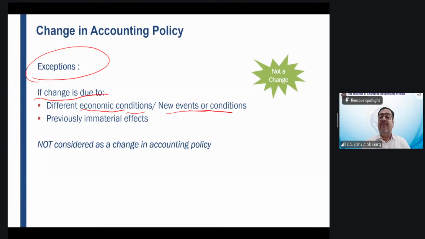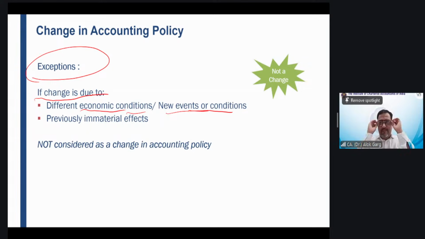We have to do the prospective application, not the retrospective application. We have to do the prospective application, my dear friends. We have to give the prospective application in the current year only. We are not required to change the comparative. We are not required to give the opening of the comparative balance sheet.